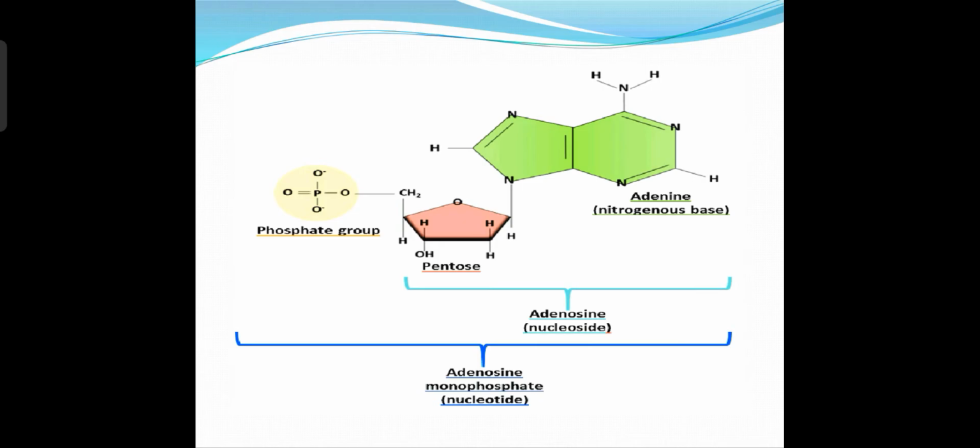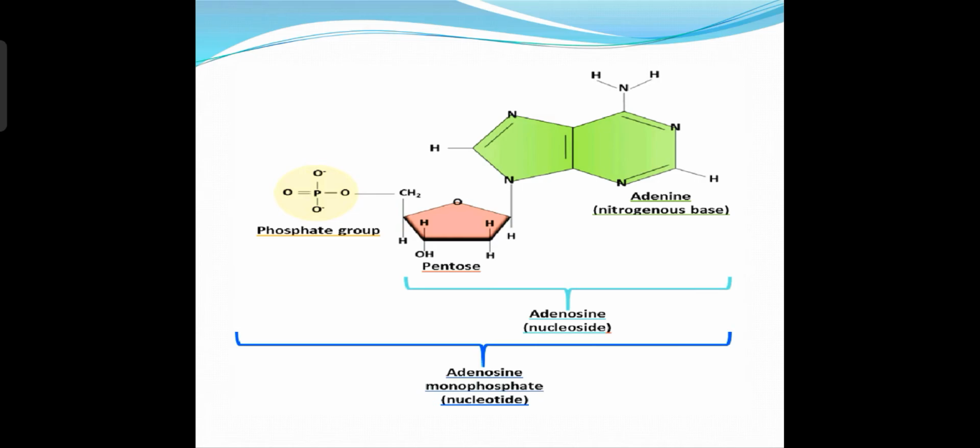See the green color ring, which is one nitrogenous base called adenine. Adenine binds to the pentose sugar. When the adenine binds to pentose sugar, this combination is called the adenosine nucleoside. This is called adenosine, which is the nucleoside. Now when this nucleoside binds to the phosphate group, it will become the nucleotide.